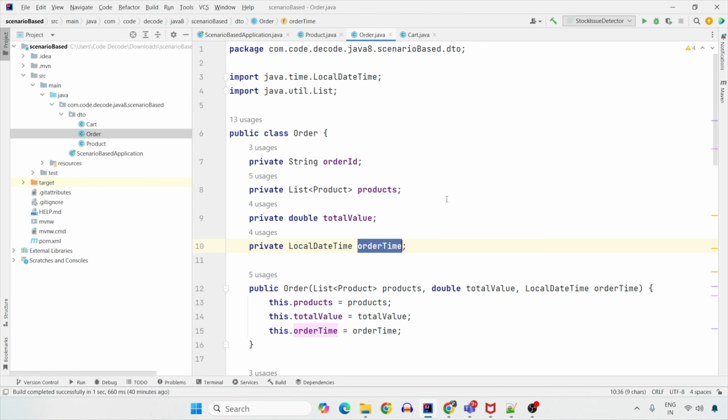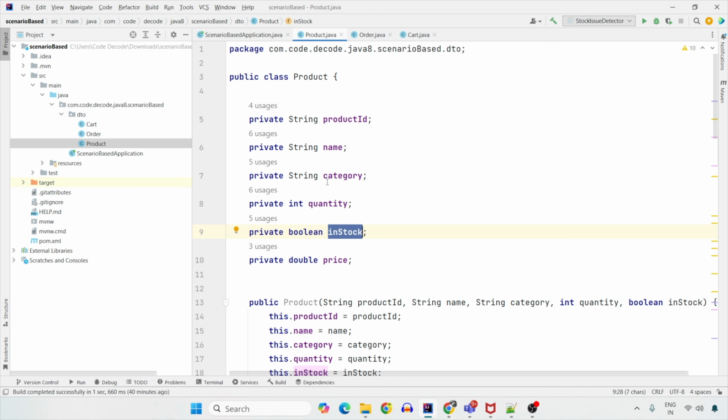Obviously, when you go to a marketplace, you add few products and then you do checkout and then you pay for your order. Your order may not always have one single product. You may go on and add multiple products. So for each order, you have list of products here. And each product belongs to a particular category. Now that is a part of product. So let's get into the product, and each product should have a product category.